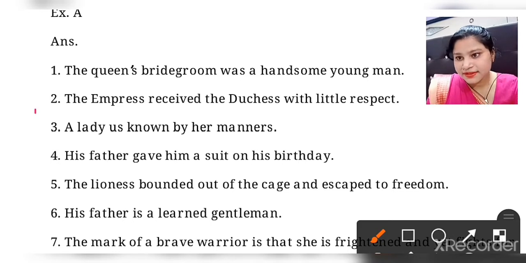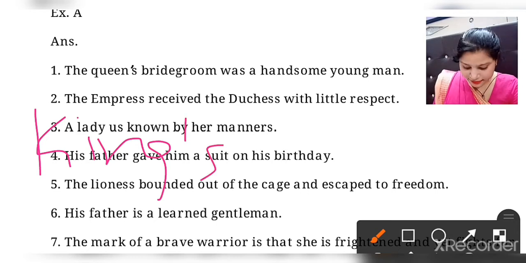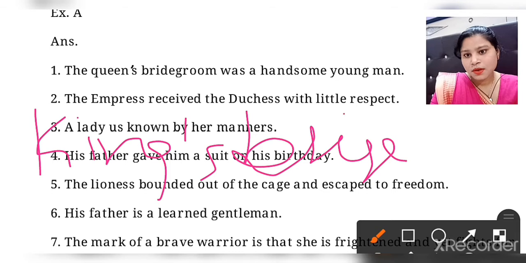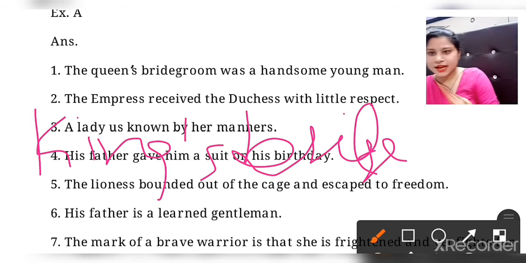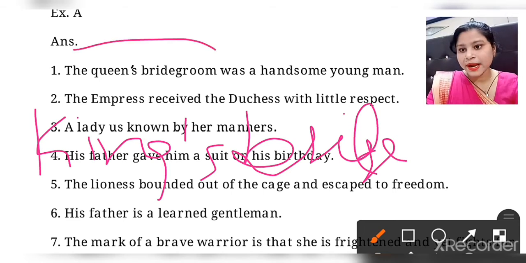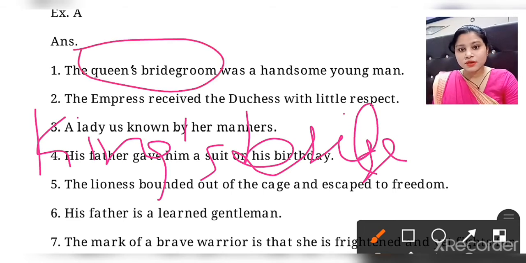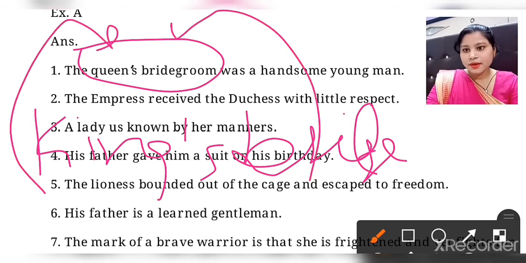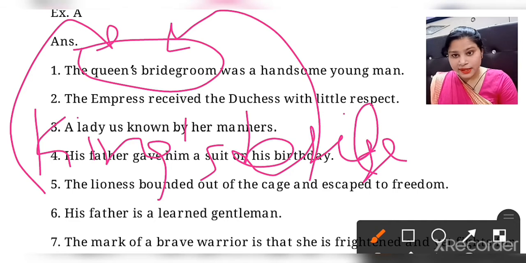First is king's, king's bride. So what you have to change? The answer says the queen's bridegroom. The gender of king will be converted into queen and bride will be bridegroom. So here that was changed.